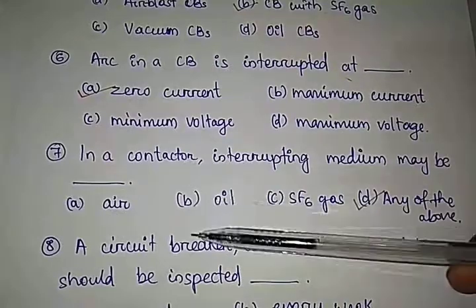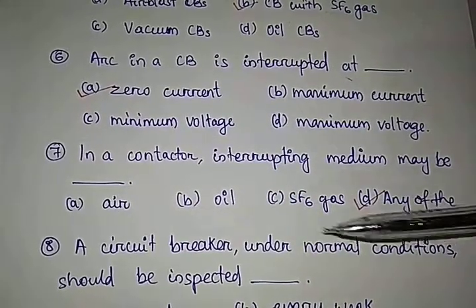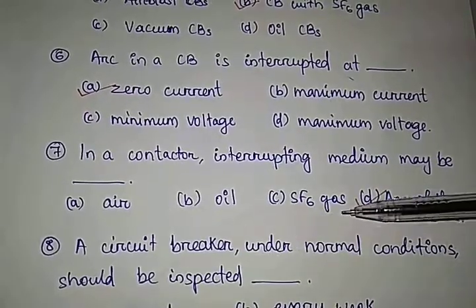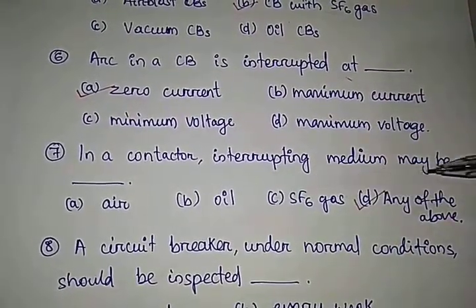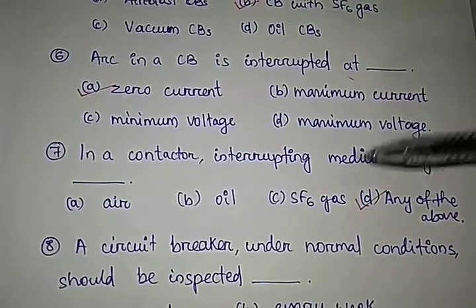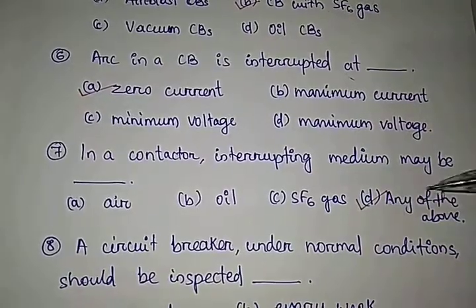Question number 7. In a contactor, the interrupting medium may be dash. Air, oil, SF6 gas, any of the above. In a contactor, the interrupting medium may be air, may be oil, may be SF6 gas. So, the correct answer is option D, any of the above.